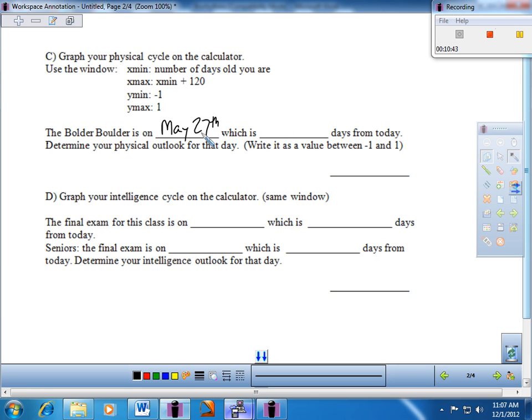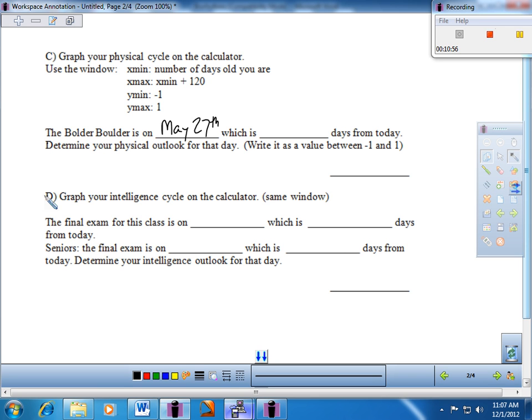Okay, then everybody, you're going to graph, and I'm going to allow you to kind of take over from here. Then everybody go to the y equals and change the function now to your intelligence cycle. So remember, we wrote a function for the intelligence cycle. So, pause the video at some point and kind of go through the process here. I wrote down a couple dates.